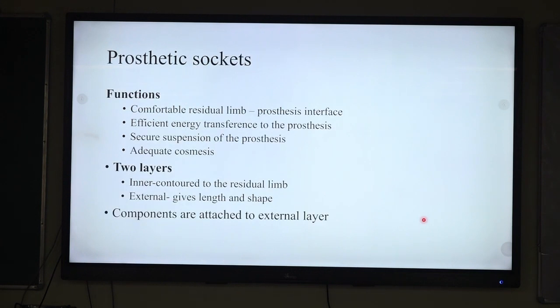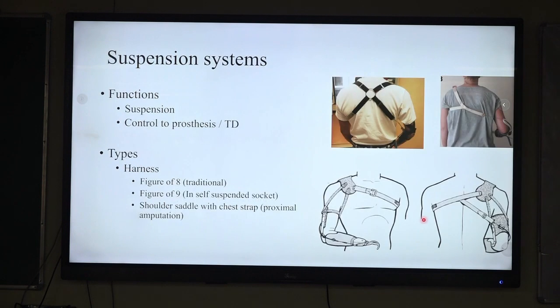Now the next component of upper limb prosthesis is the prosthetic socket. The function of the prosthetic socket is to secure the suspension of the prosthesis. They provide efficient energy transference to the prosthesis. They provide adequate cosmesis. There are two layers in the upper limb prosthesis: inner layer and outer layer. The inner layer is contoured to the residual limb, and the outer layer gives length and shape to the prosthesis. Now the suspension system. The suspension system controls the prosthesis as well as the elbow extension or flexion movement of terminal devices, and they also secure the prosthesis.